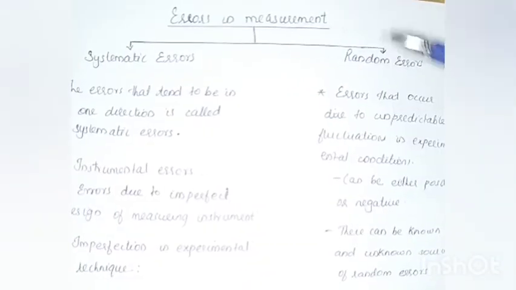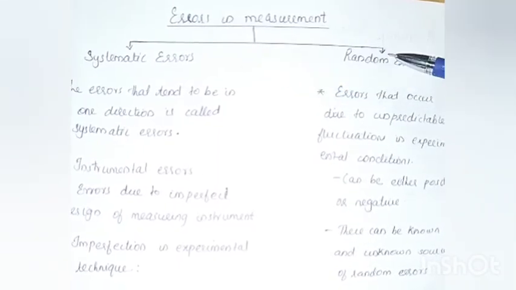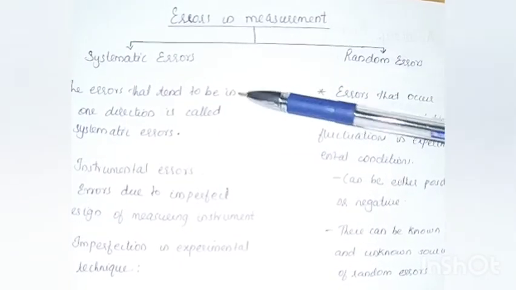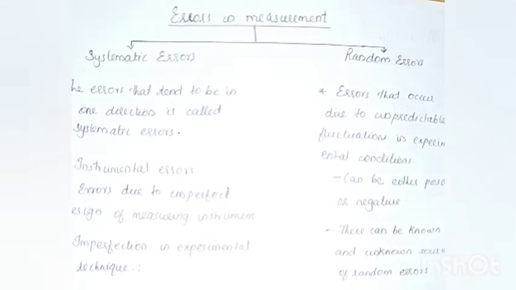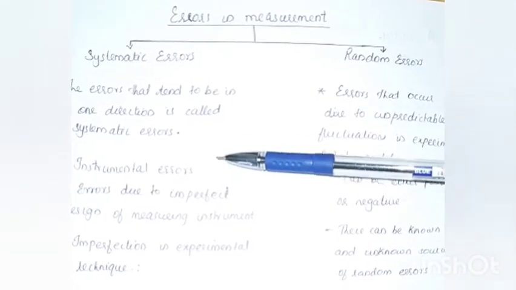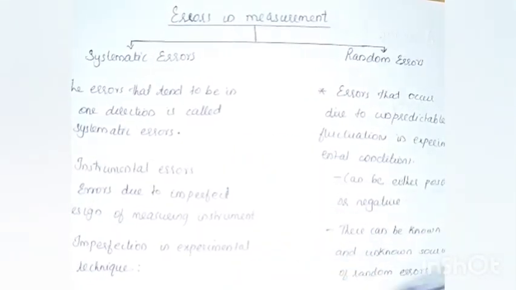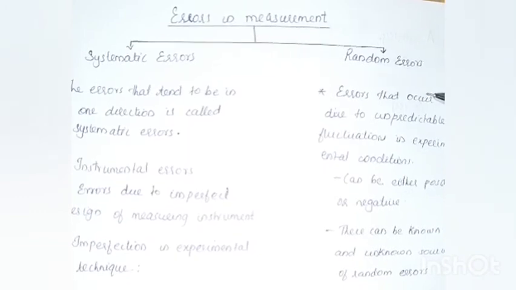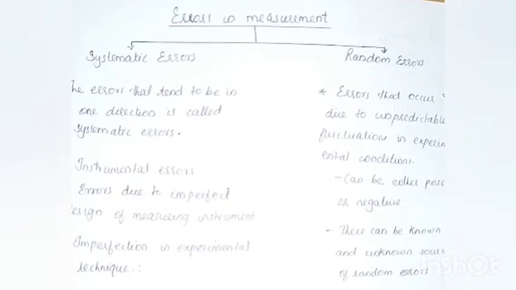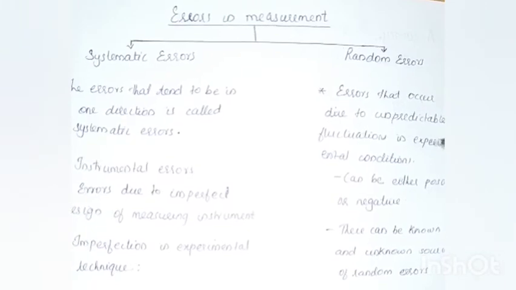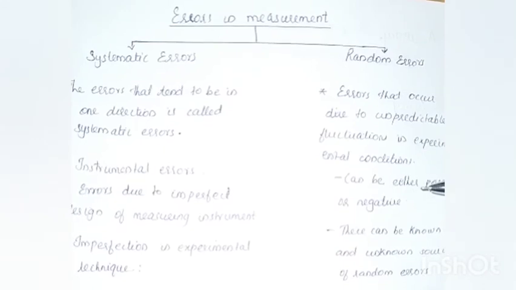So we have seen that errors can be classified into two: systematic errors and random errors. Systematic errors are again classified into three, or we can say that the sources for systematic errors can be divided into three, and these systematic errors can be minimized or controlled, whereas random errors are the errors that occur due to unexpected fluctuations in the experimental conditions, and therefore they can be either positive or negative, and also we cannot control or minimize these errors.